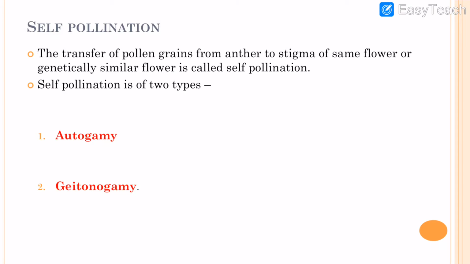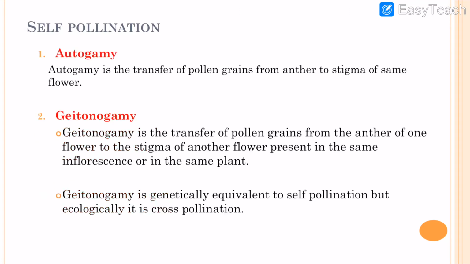Okay, we have already discussed that self pollination is of two types. Self pollination is the transfer of pollen grain from the anther to the stigma of the same flower or a genetically similar flower. It is of two types: autogamy and geitonogamy. In autogamy, it is the transfer of pollen grain from the anther to the stigma of the same flower, but in the case of geitonogamy, it is the transfer of pollen grain from the anther of one flower to the stigma of another flower present in the same plant.